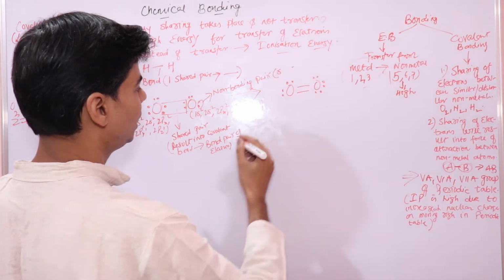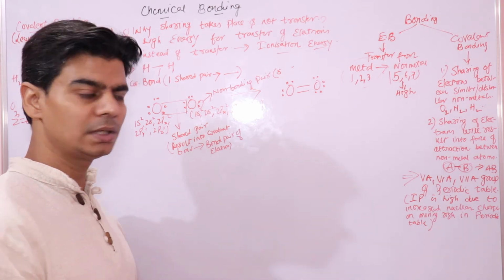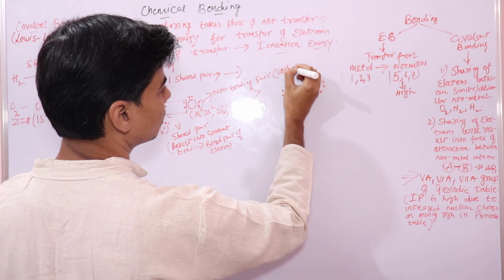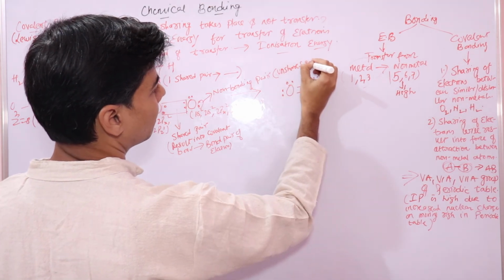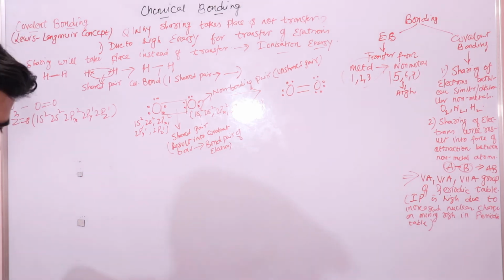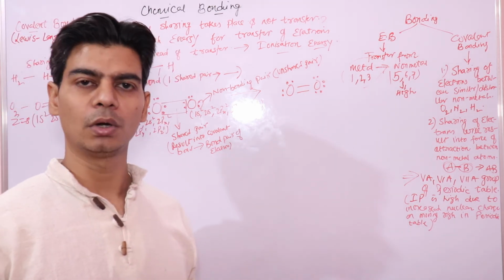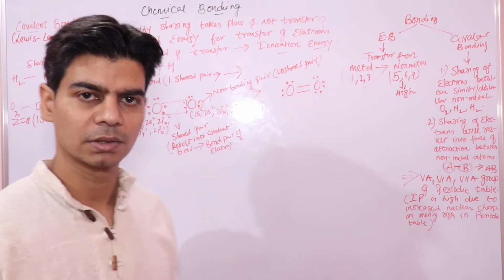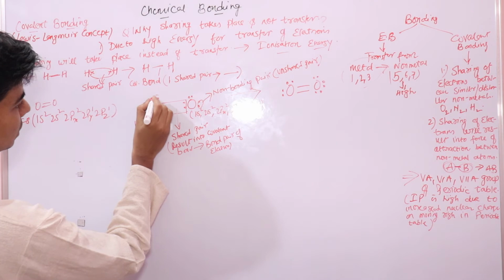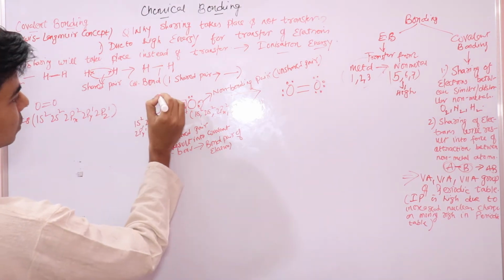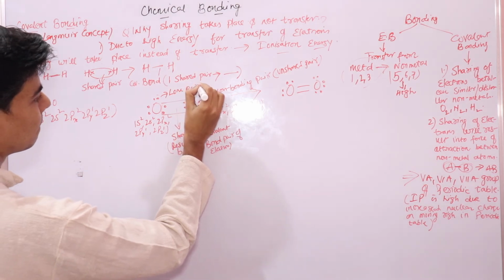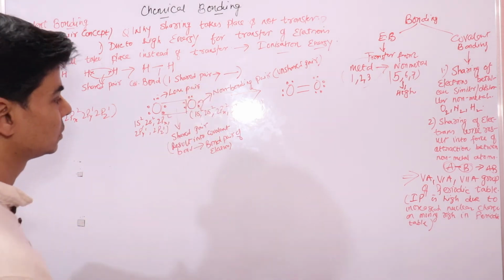Since we have not shared this in chemical bonding, these are unshared pair of electrons. And mostly in future lectures we will be calling this by the name of lone pair of electrons. This non-bonding pair of electrons is also known as lone pair of electrons.